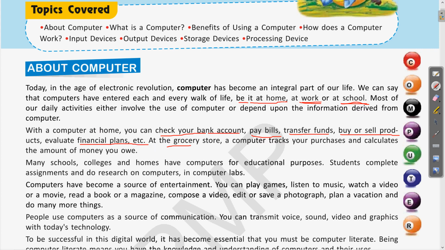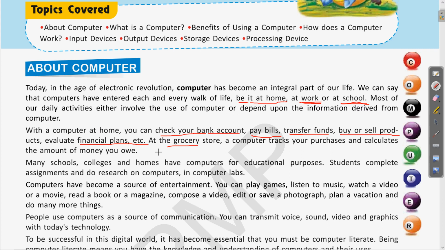If you go to a grocery shop, a computer tracks your purchases and calculates the amount of money you owe. Whenever you go to purchase some items at a shopping complex or at a grocery store, it may have a computer with a barcode reader. Whatever items you purchase, it scans the item you have purchased, and after that you get a receipt.